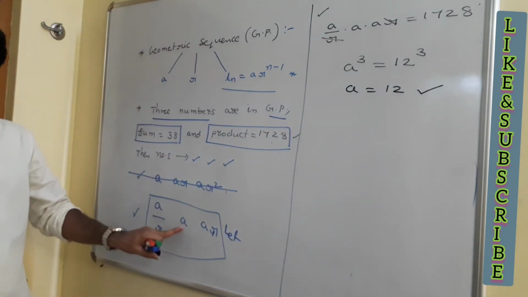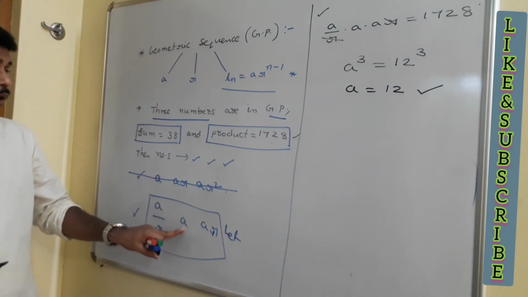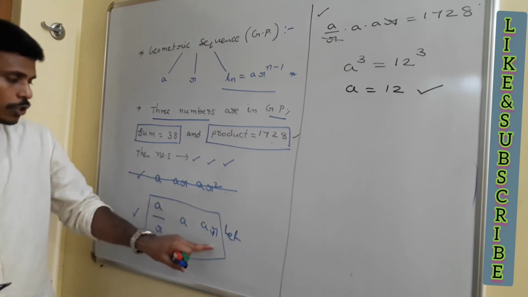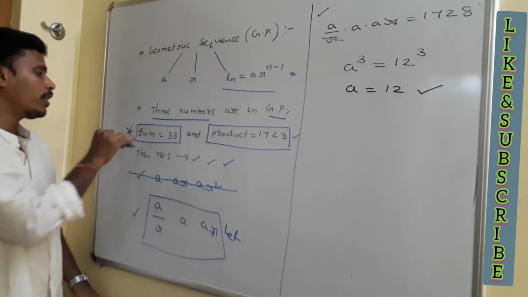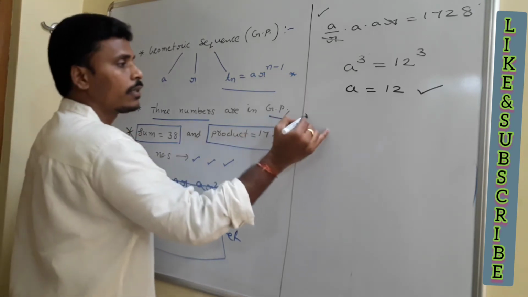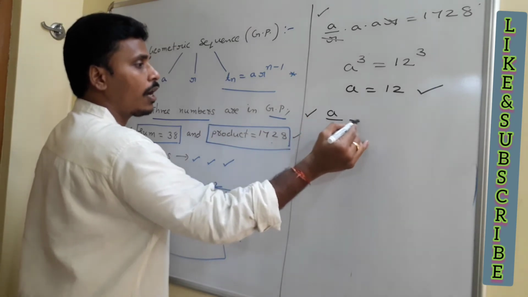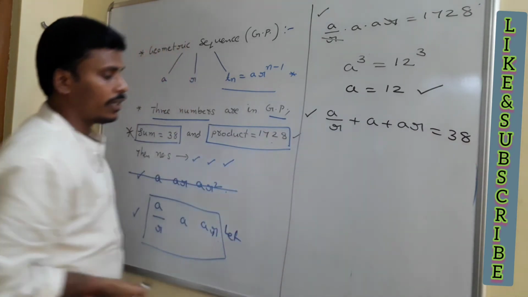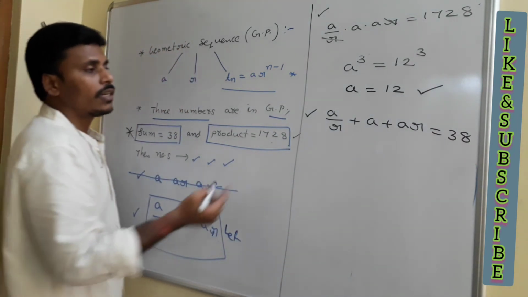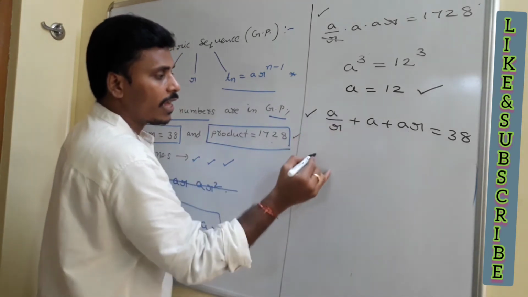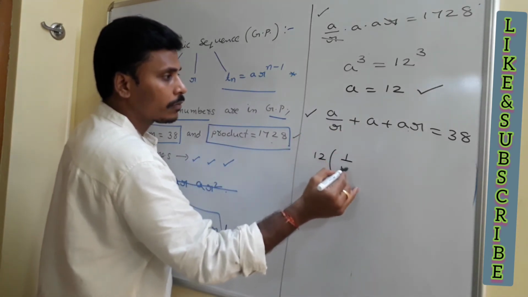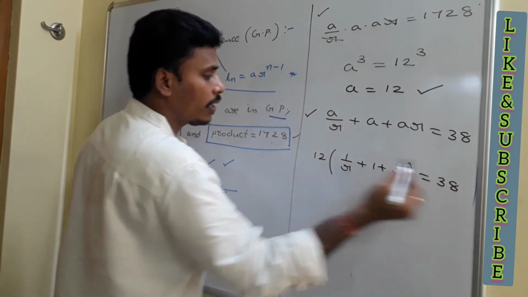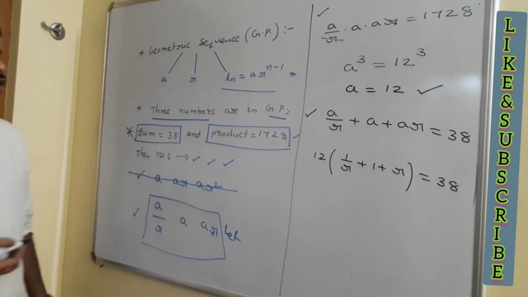So I have that a, the middle term. But what we need are the numbers, not only the middle one. To find the other two terms, you need r, and you will get that r from the sum, 38. The summation means a by r plus a plus ar is given as 38. Since a equals 12, everywhere a is there, you just take a common: a times (1 by r plus 1 plus r) equals 38. And you need to find the value of r, right?